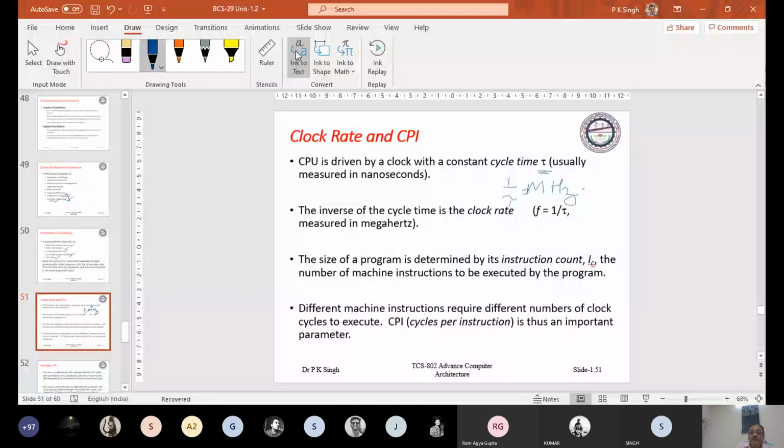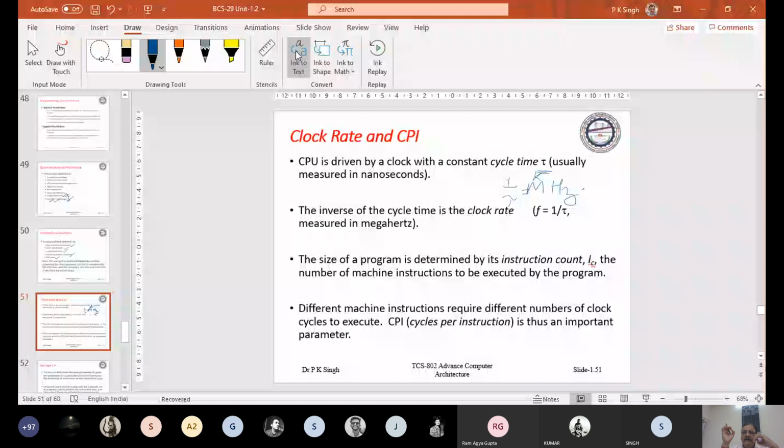Okay, so on the basis of this, see the execution of a program. Execution of the program is nothing but execution of individual instructions.